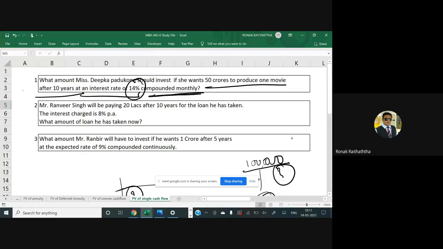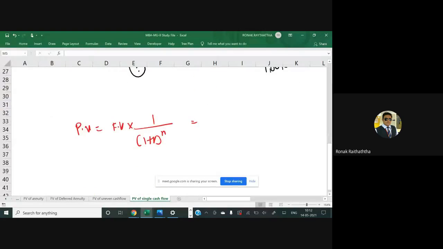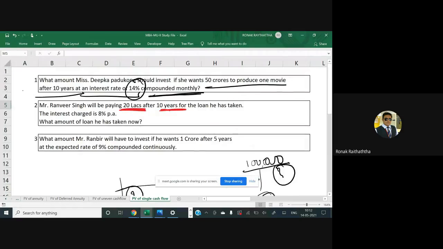So Mr. Ranveer Singh wants 20 lakhs rupees after 10 years. So future value is going to be 20 lakhs rupees to be divided by 1 plus r raised to n. Now here the compounding is taking place on a per annum basis only. Nothing is given to you related to the compounding frequencies. Obviously, per annum would be taken.